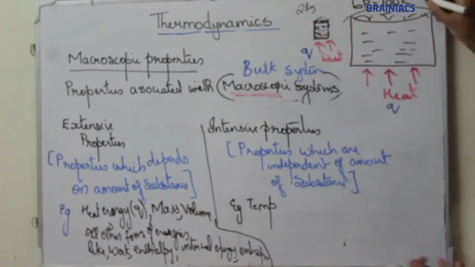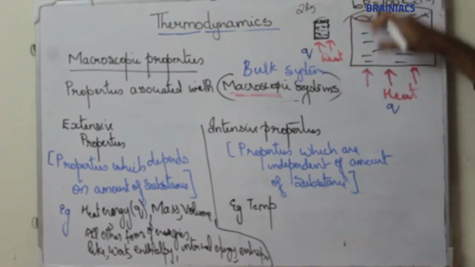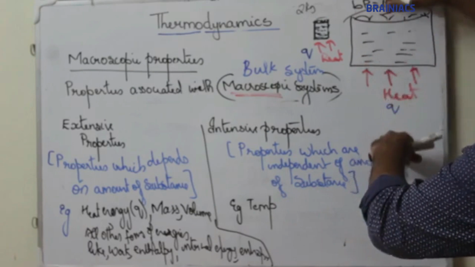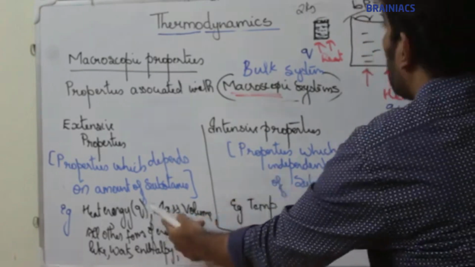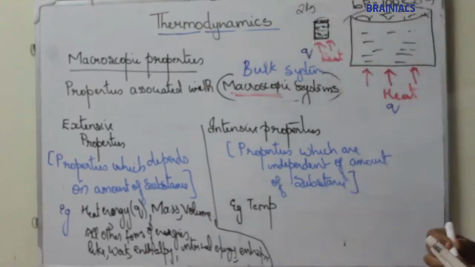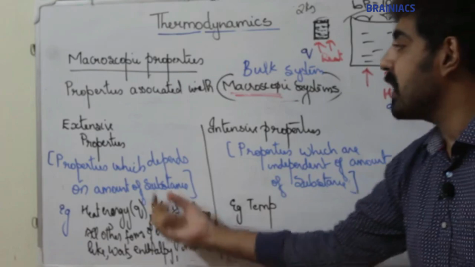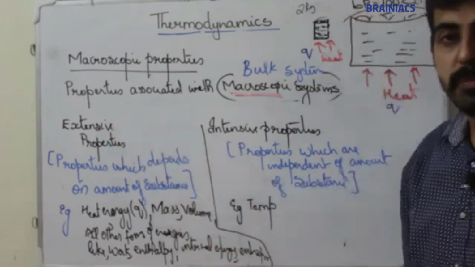Maybe the mass of the system is 25 kg. As the amount of substance increases, mass increases. As the amount of substance decreases, mass decreases. So mass is an example of an extensive property.